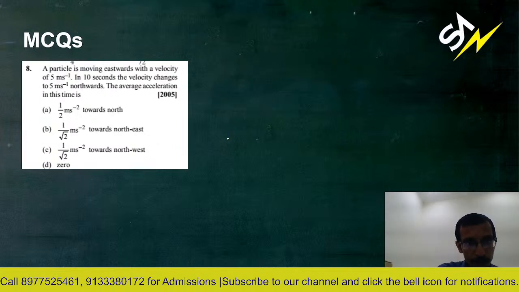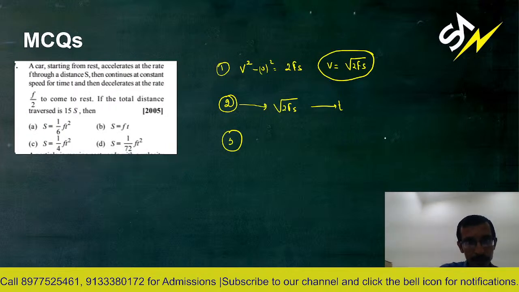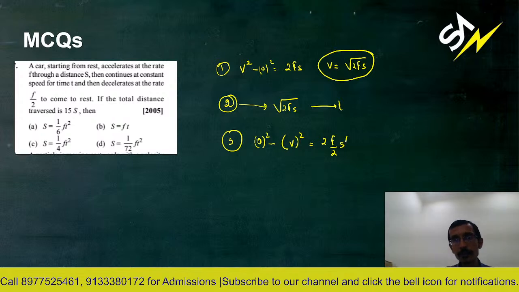So it comes to rest. So 0 square minus v square equals minus 2f into s prime, right? So this is the retardation. So s prime, how much distance does it travel? Let us see, students.